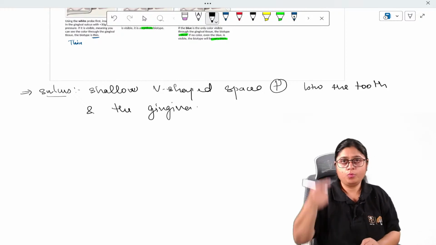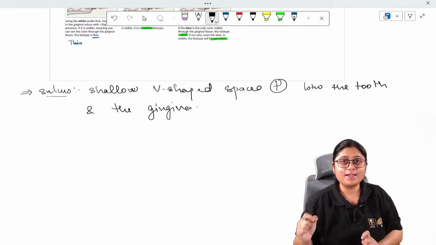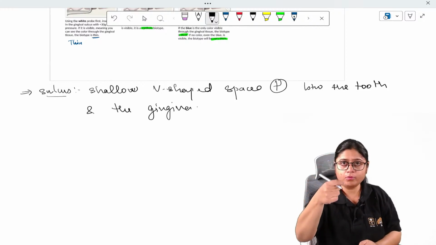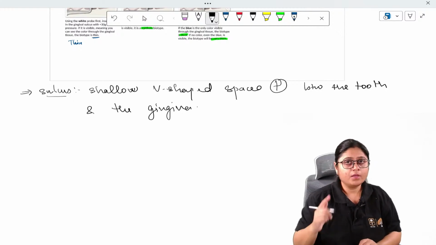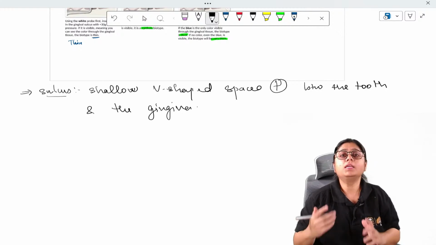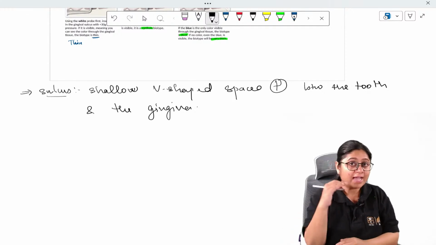Okay, how do we check where the sulcus is present? I told you we have to insert a probe. So that is your sulcus depth. Whenever I am inserting the probe, in a healthy mouth, where will the probe stop? It will stop at the point of the free gingival groove, where it is attached to the underlying tooth.